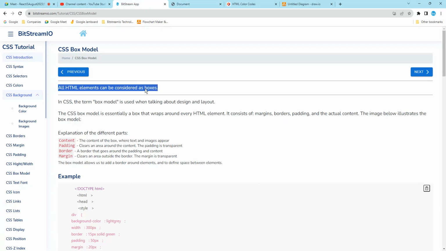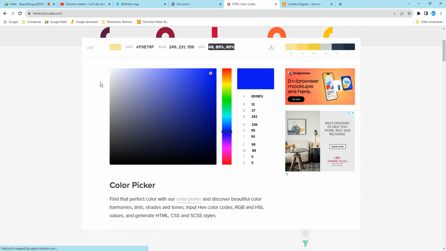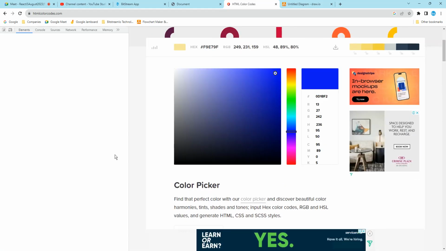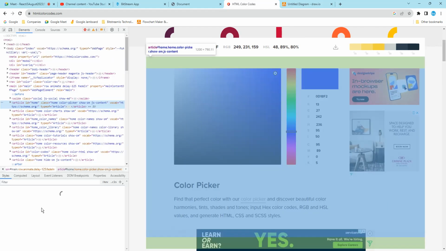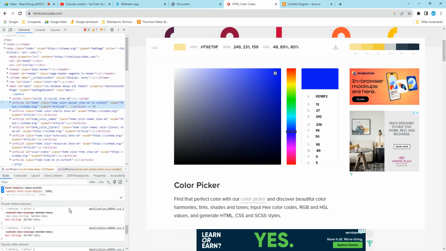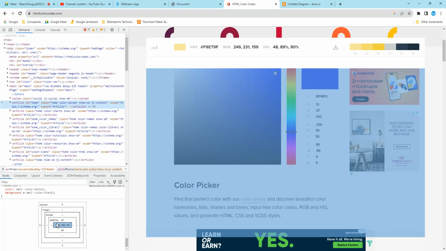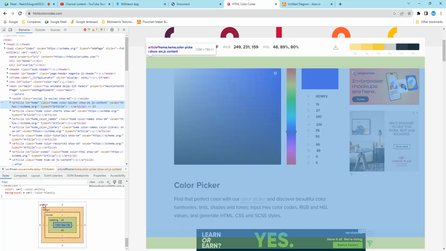Is the link also? Yes. If you go here, this is also a box model. Let me show. Right click, inspect. Once you inspect and go a little bit here, see: height and width is there, padding is there, border is there, margin is there, position is there.